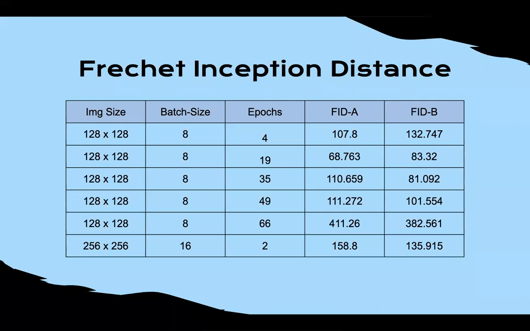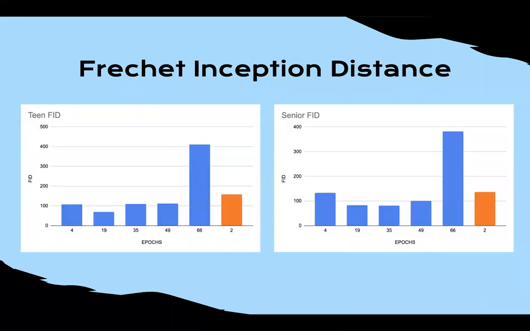And we had a Fréchet Inception Distance for the teen domain, which is A, and the domain B, which is the domain for seniors. And you can see we have another entry for the 256 by 256 epochs, and that was only one entry. We'll explain this when we show the graphs. As you can see, all those in blue belong to the same run, and we can tell that there has been an improvement in the beginning and then some sort of overfitting, which has made the FID increase. This is something that we might not have explained in detail, but FID is something that we want to minimize. So a large FID means that we are overfitting.